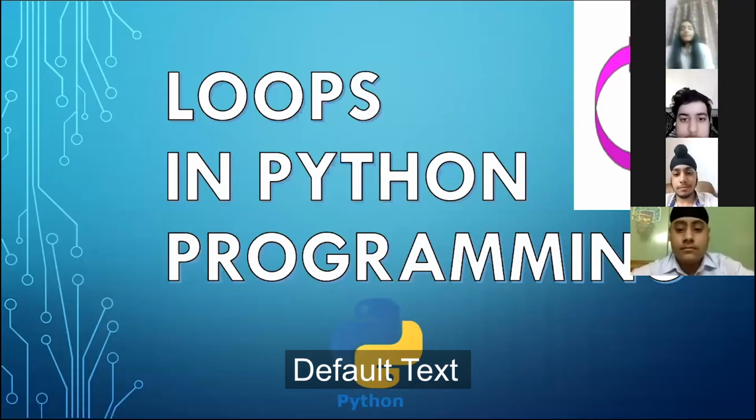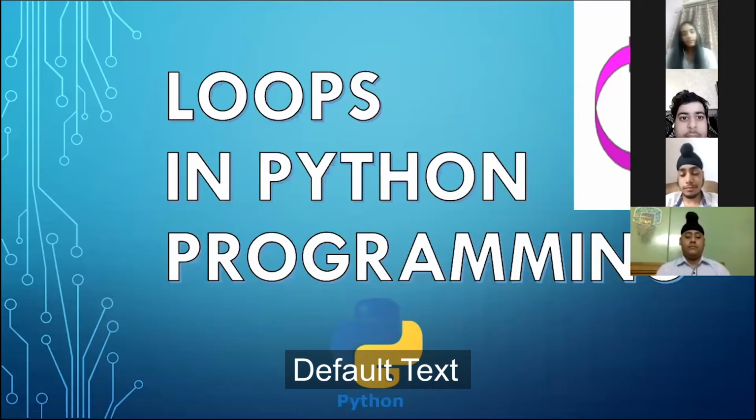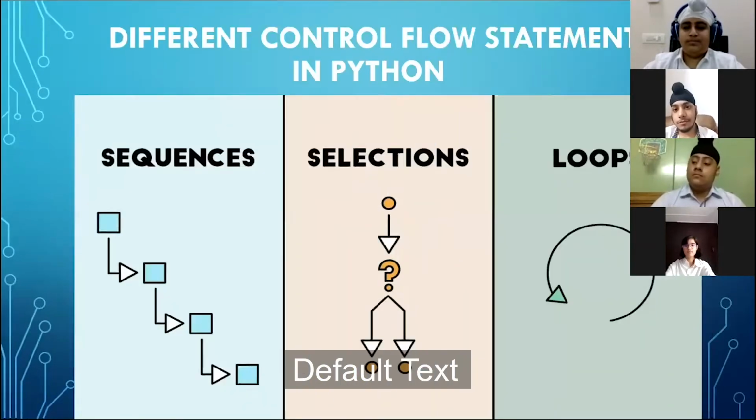As we discussed using that Mentimeter activity, loops help us to repeat a set of statements or any actions inside the loop, which get executed again and again till the condition is true or till we get the desired result. Now, in the programming language, whenever the term loop comes, I will just start with the beginning. Three types of control flow statements are there. The first one is sequencing, another is selection, and the last is loops.